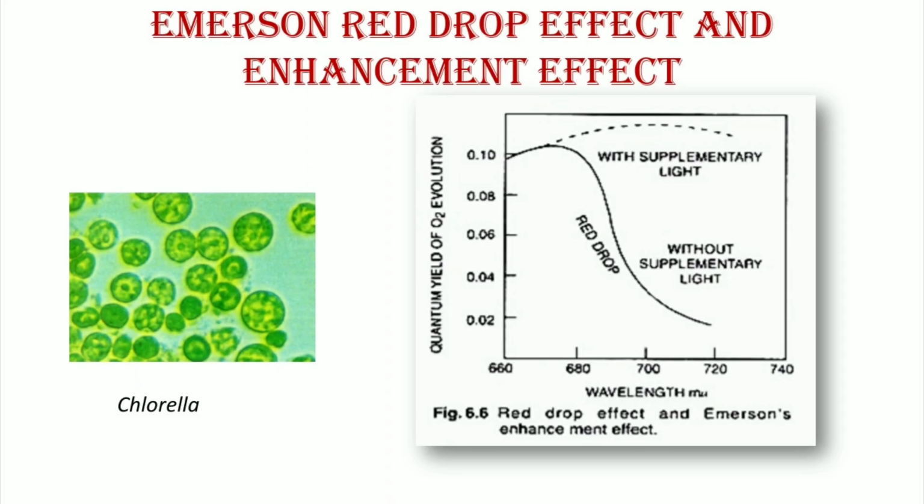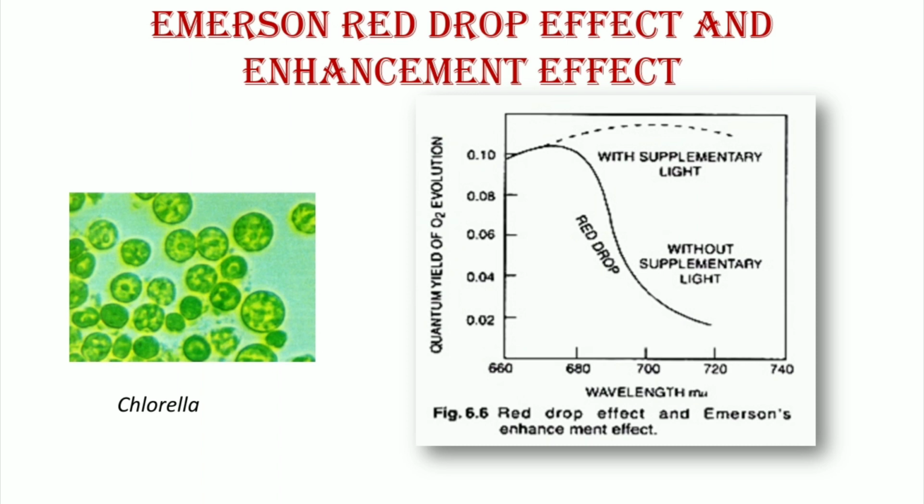Emerson's red drop effect or enhancement effect. R. Emerson and Lewis in 1943, while determining the quantum yield of photosynthesis in Chlorella algae by using monochromatic light of different wavelengths, noticed a sharp decrease in quantum yield at wavelengths greater than 680 nanometers.